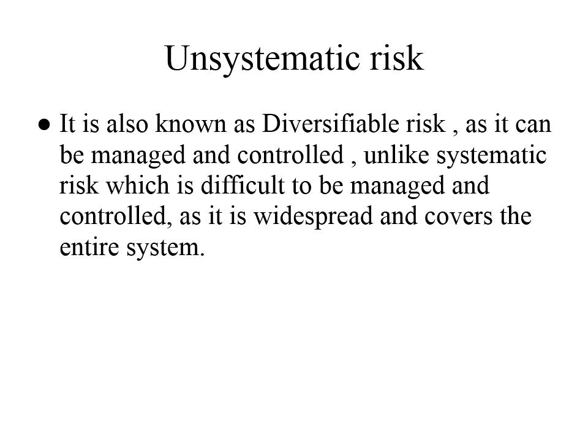Now, after studying the components of systematic risk and understanding the meaning of systematic risk, now we'll again go to unsystematic risk. See, as I mentioned, it is also known as diversifiable risk as it can be managed and controlled. Please understand, unsystematic risk can be managed and controlled, unlike systematic risk, which is difficult to be managed and controlled. Unsystematic risk, as I mentioned to you all earlier, is very specific to an industry or company.